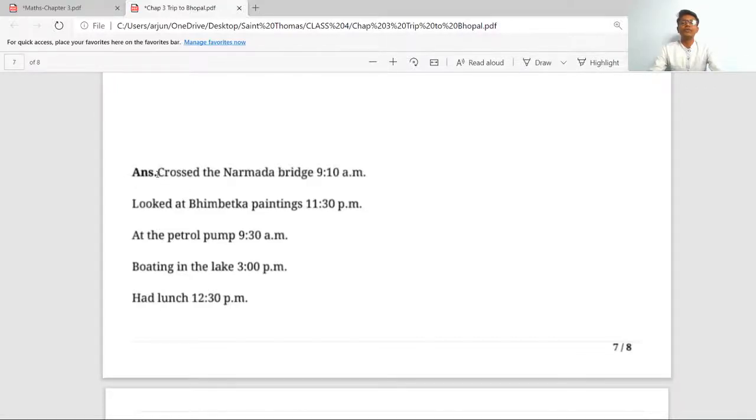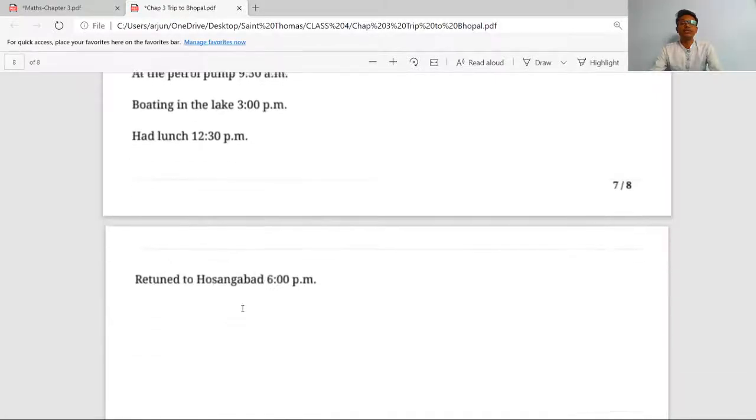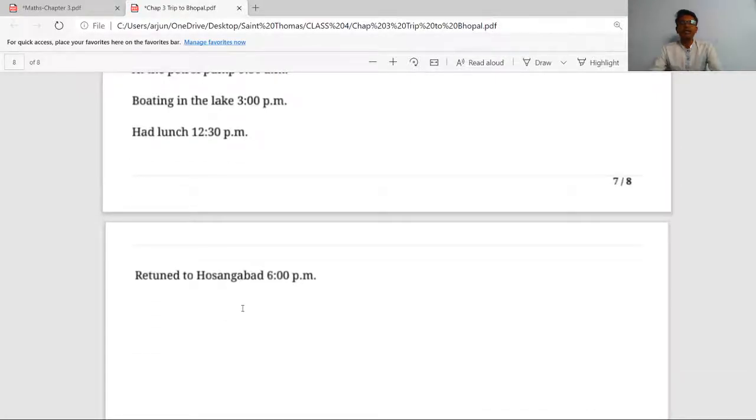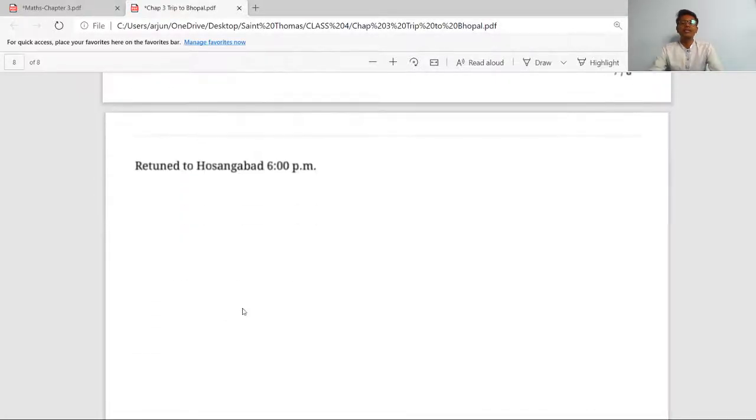Okay. See, if you can recall, they crossed the Narmada bridge by 9:10 a.m. Looked at the Bhimbetka painting at 11:30 a.m. At the petrol pump 9:30 a.m. Boat in the lake 3 p.m. Had lunch at 12:30 p.m. and returned to Hoshangabad at 6 p.m.